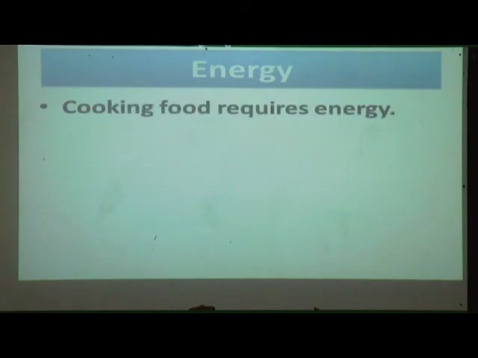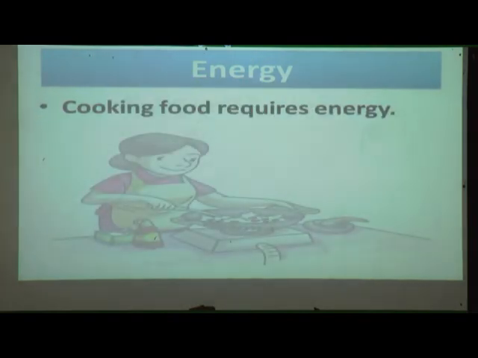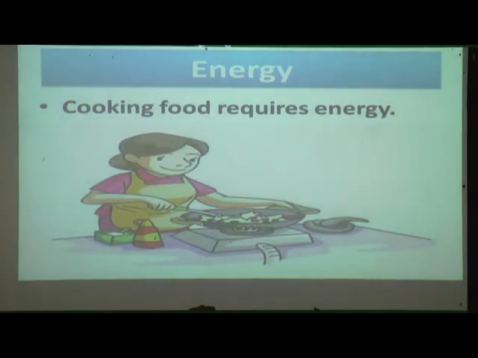Cooking food also requires energy. For cooking you need to heat the pan or turn on the gas.